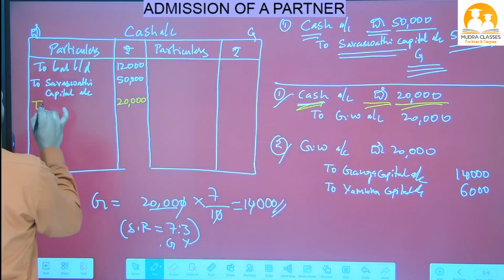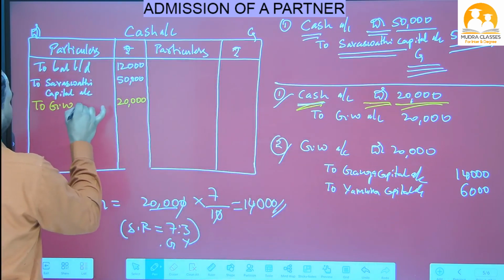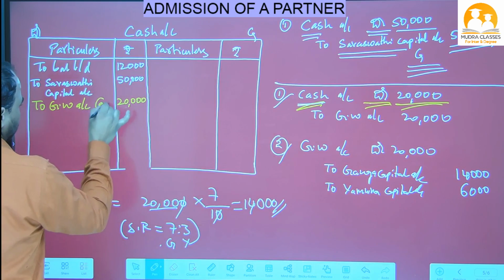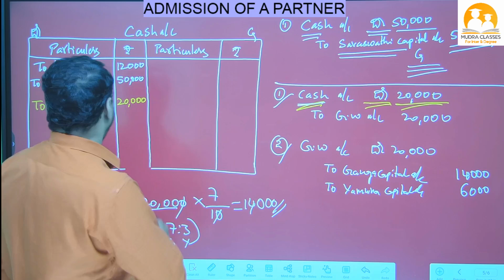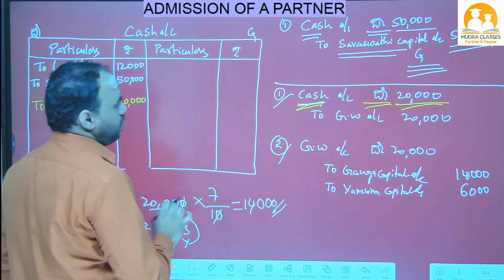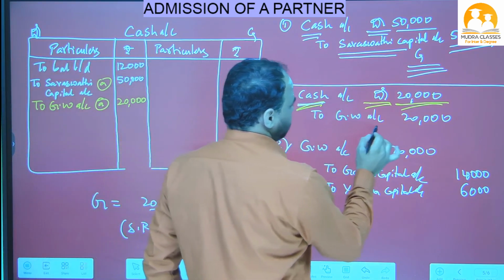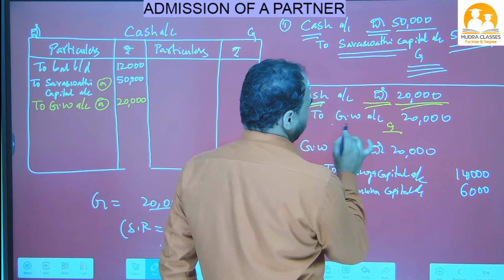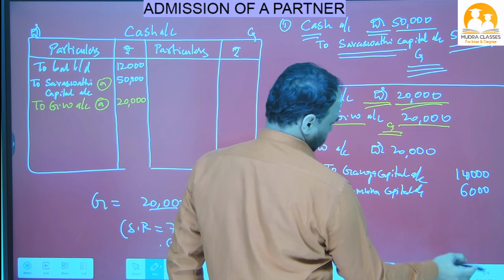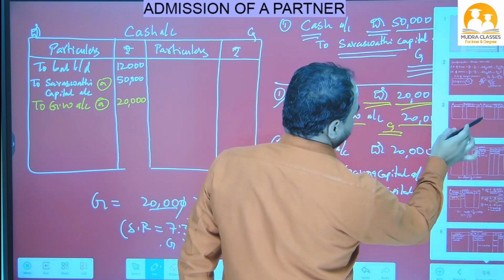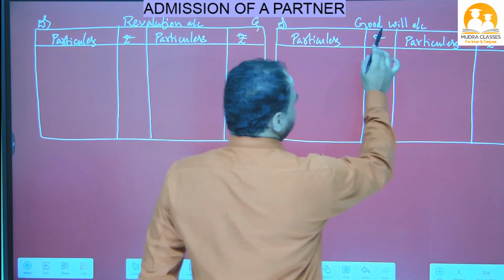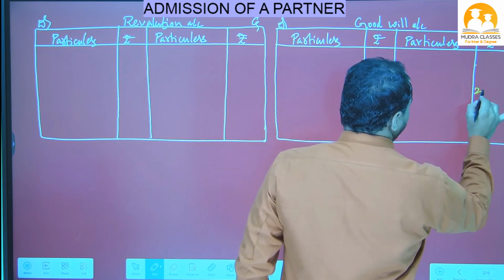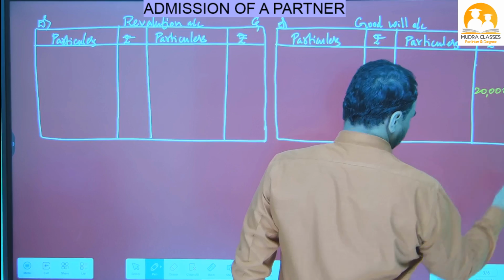So write here to goodwill account. This is also adjustment number A. Now cash is on the debit side, that means goodwill is on the credit side. So write in goodwill account, credit side 20,000. This is the goodwill account, this is the credit side, and I have written 20,000.